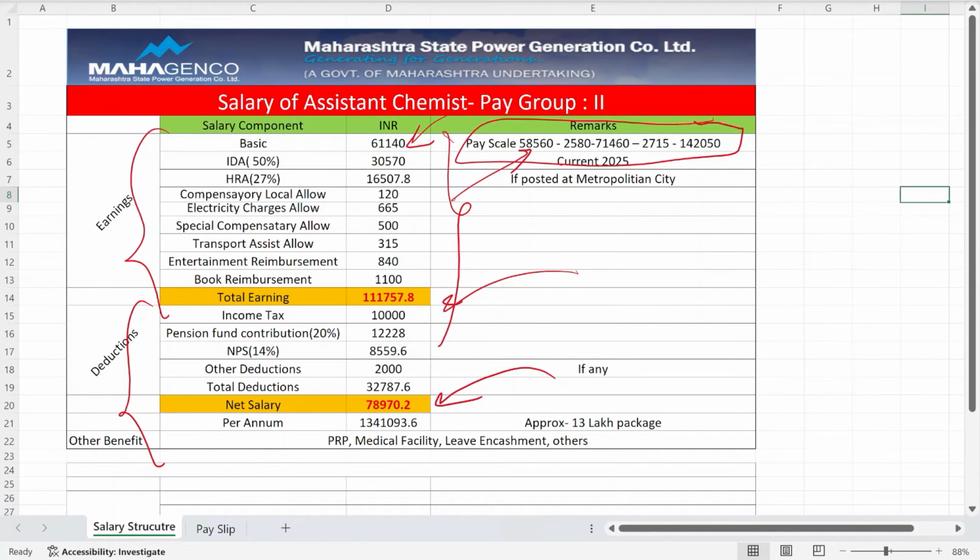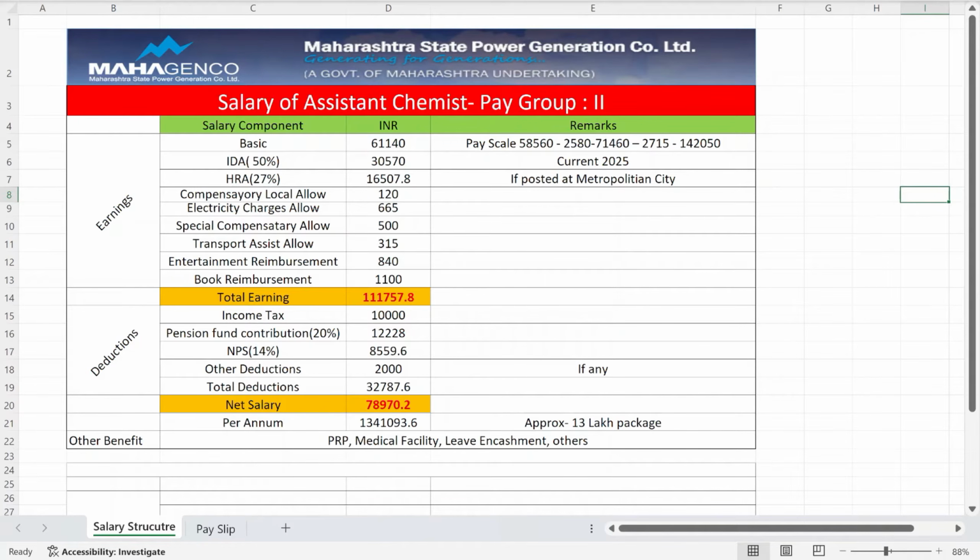Now let's discuss the assistant chemist pay group 2 post. The pay scale of assistant chemist pay group 2 is basically 58,000 rupees to 2,25,280. Now this is your pay scale. You have to get the basic pay by adding this figure and this figure. So basic pay will become around 61,140 rupees. Now the DA as per the Maharashtra government is 30,000 rupees, that is 50% of your basic.